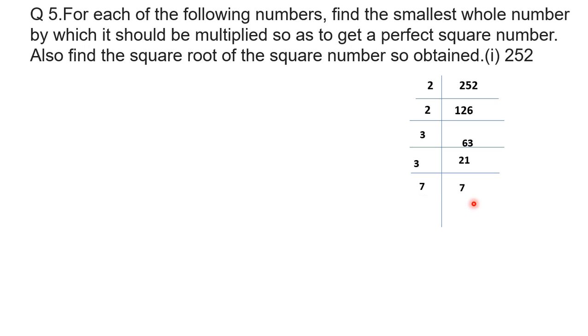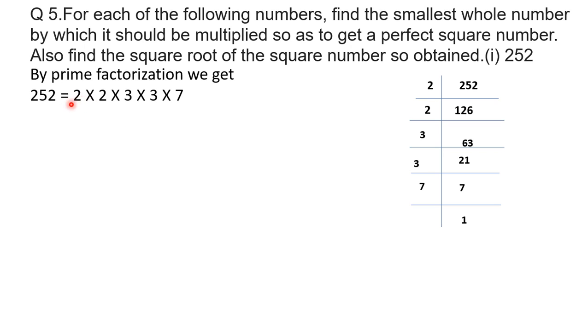So 7 ones are 7. So this is the prime factorization of 252. Then we will write, by prime factorization we have 252 is 2 multiply 2 multiply 3 multiply 3 multiply 7.